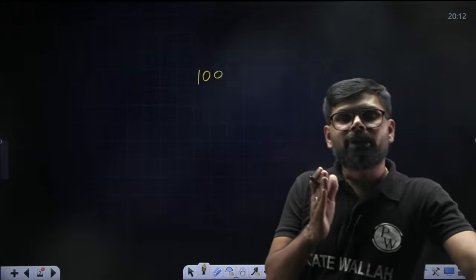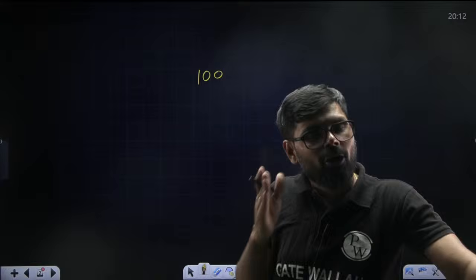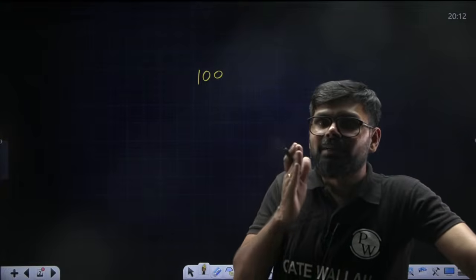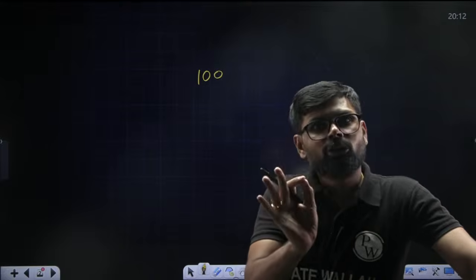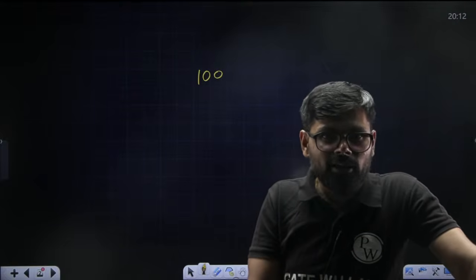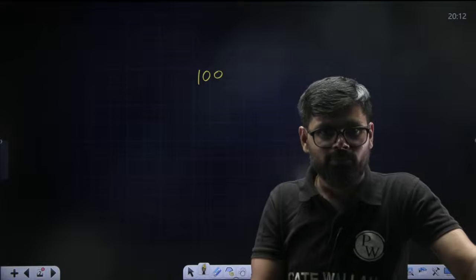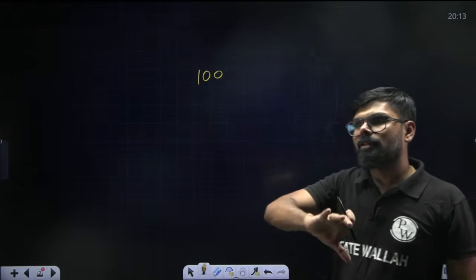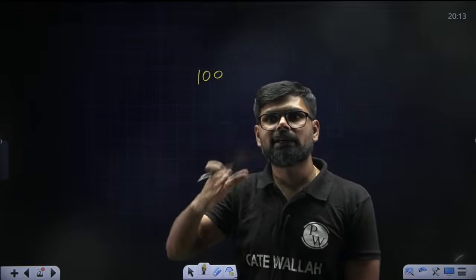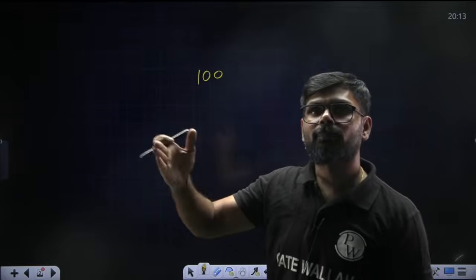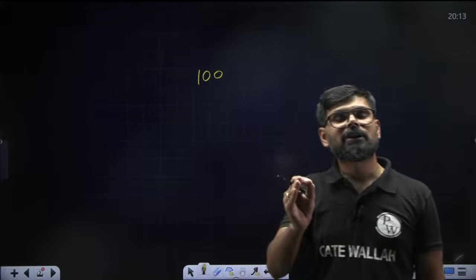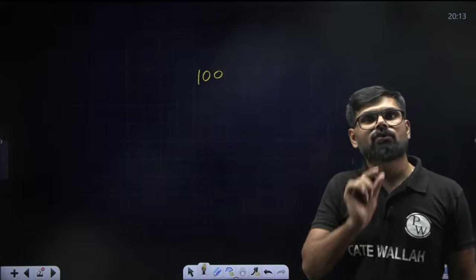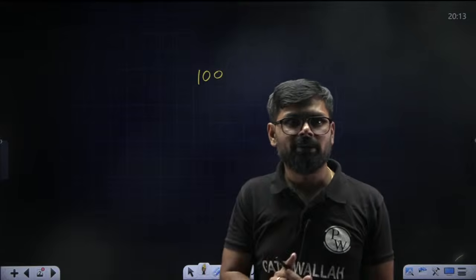If the exam paper is distributed uniformly, it means that from every topic a 1 mark question should be there. Are you getting my point? Means if you divide the complete GATE syllabus into 100 small parts, then if it is uniformly distributed, from each part 1 mark should be asked.